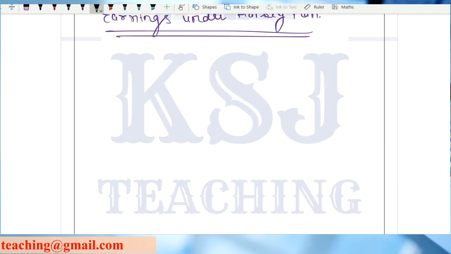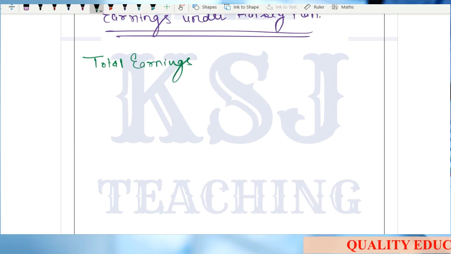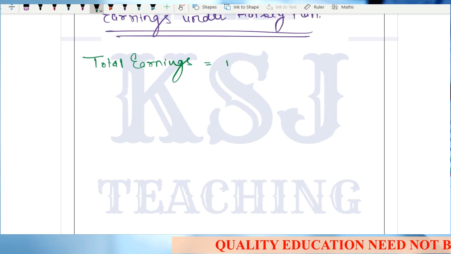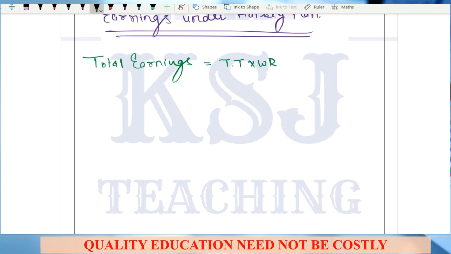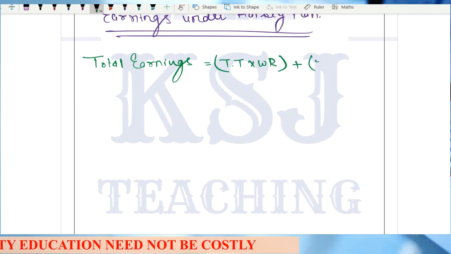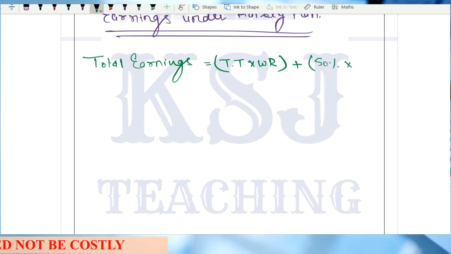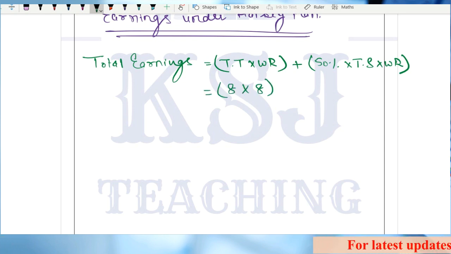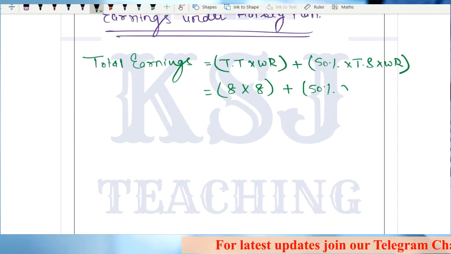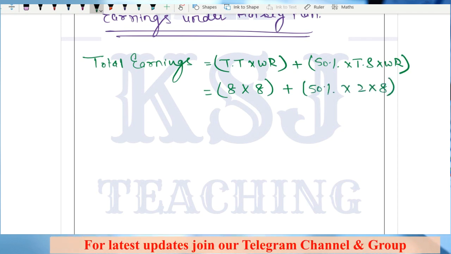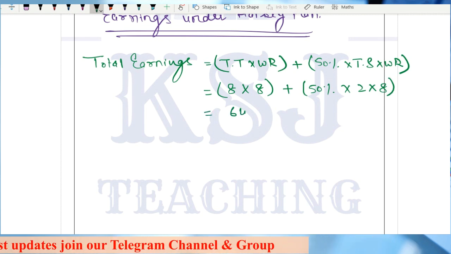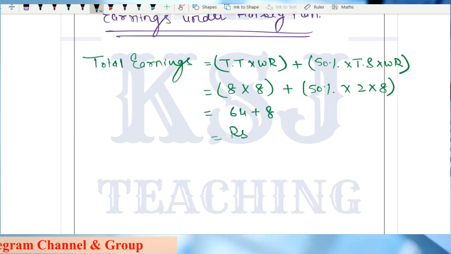Earnings under the Halsey plan. Total earnings is equal to normal plus bonus. How to calculate normal? Time taken multiplied by wage rate, right? Plus 50% of time saved multiplied by wage rate, right? What is time taken now? 8 multiplied by wage rate, that is 8, plus 50% of time saved, which is 2, multiplied by wage rate, that is 8. So this is 64 plus 8, rupees 72.